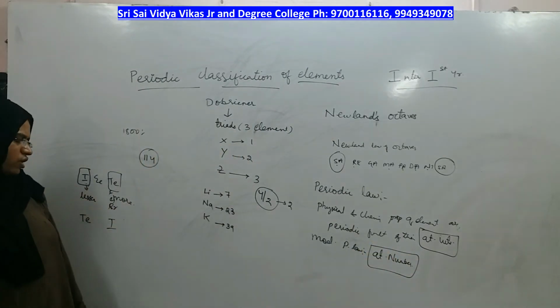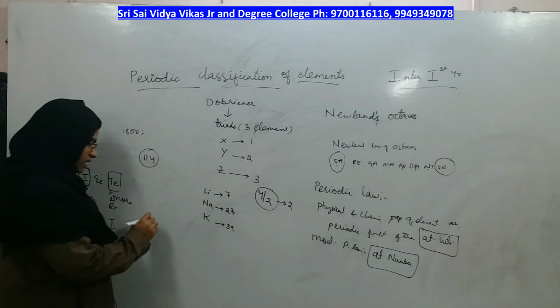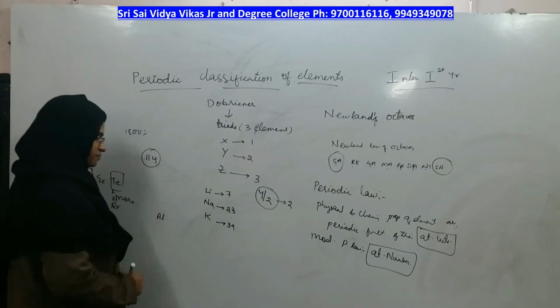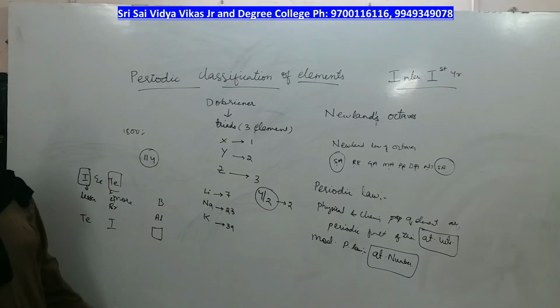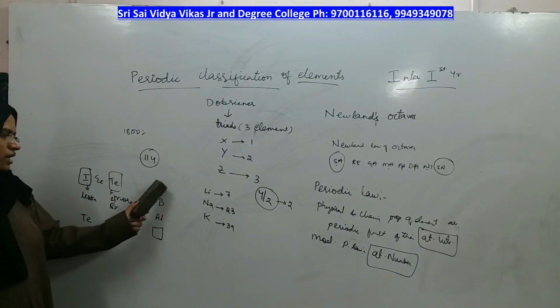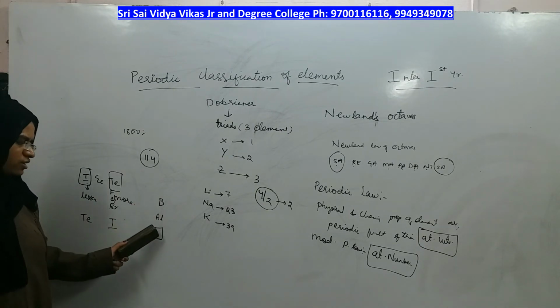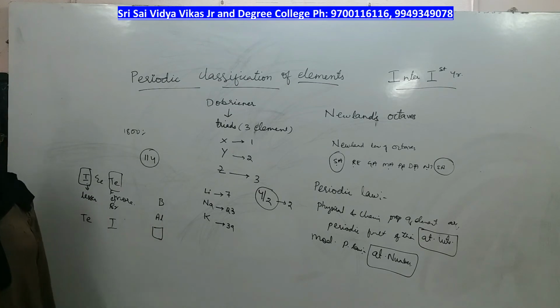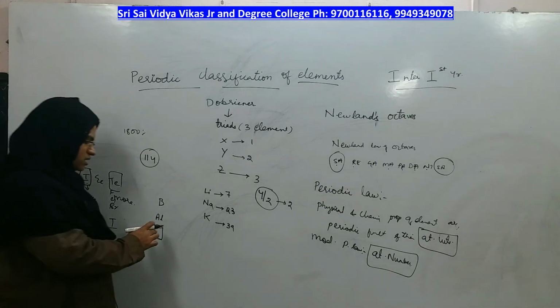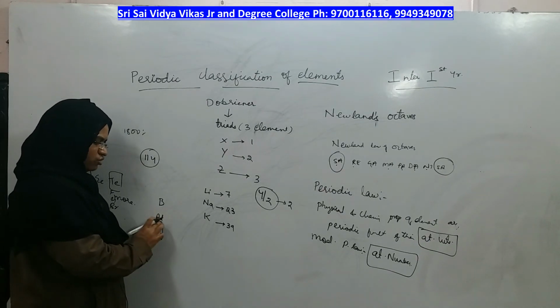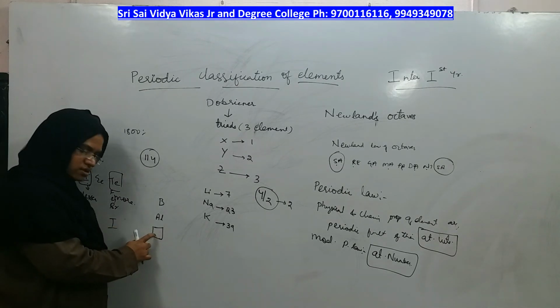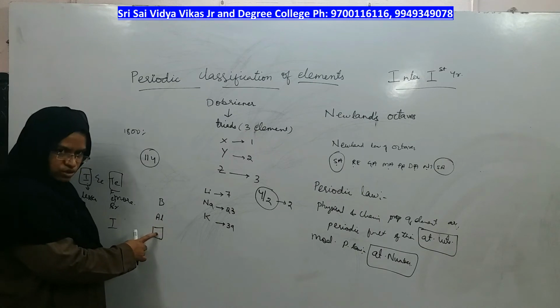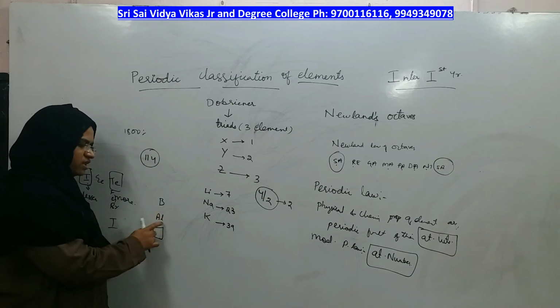And Mendeleev also proposed an element which comes after aluminium, right? Boron, aluminium, and the next element which is gallium, but it was not known. He told that after aluminium, in that group, there is an element which is not yet discovered, and it will have similarity with aluminium. He predicted that there is an element which should come at this place. Its name I don't know, but it will show similarity with aluminium.